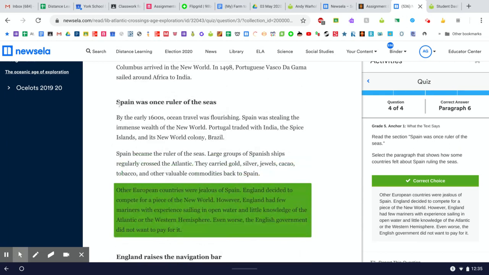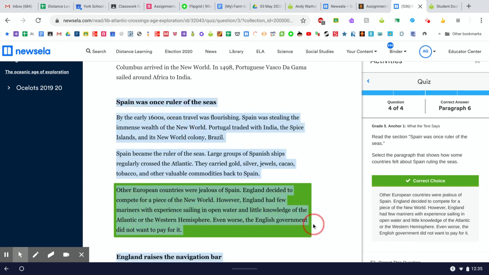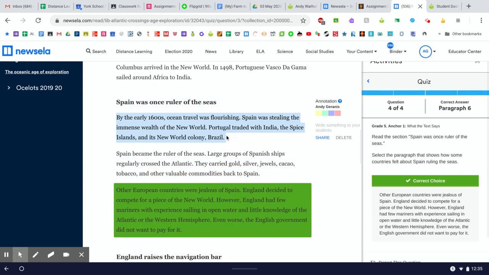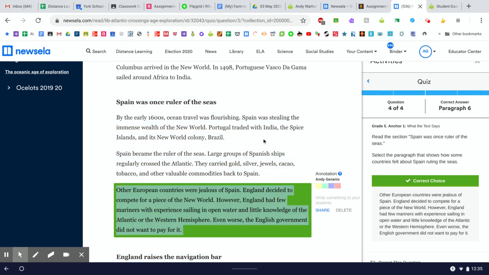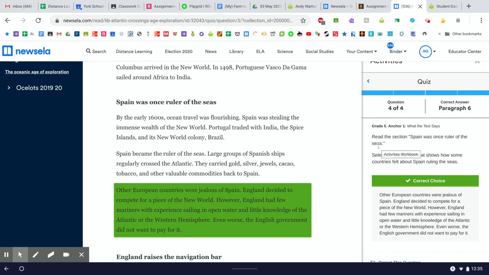In this section, there are three paragraphs, right? I can't highlight, though. Why can't I highlight? There we go. 3 paragraphs. Paragraph 1, paragraph 2, and then paragraph 3, which is the correct choice. So I had to read all 3 paragraphs in order to figure out the answer to the question.